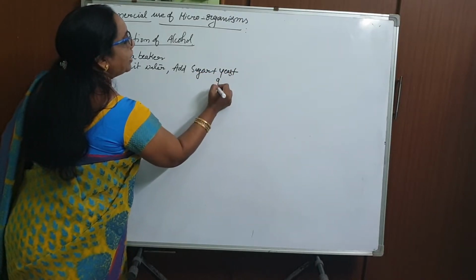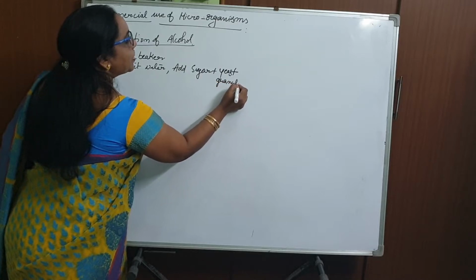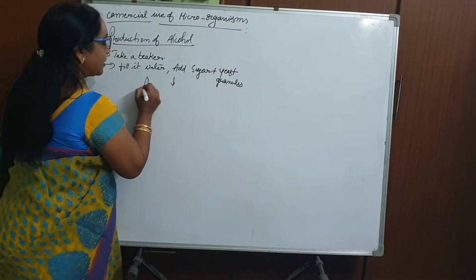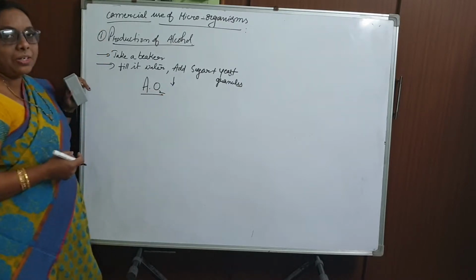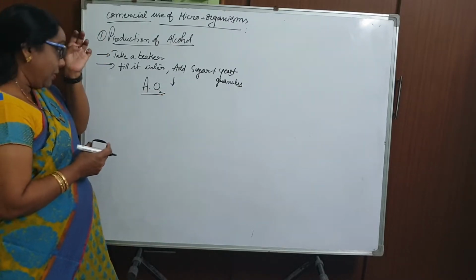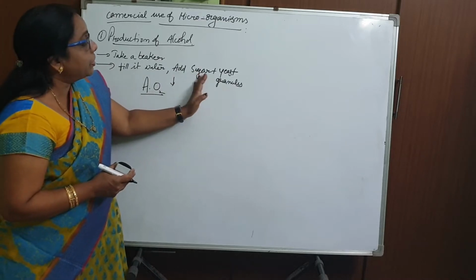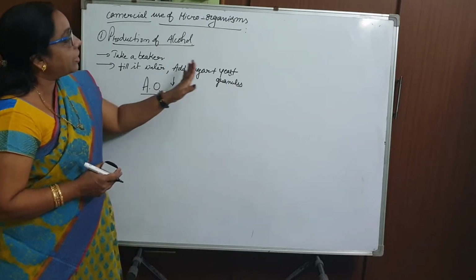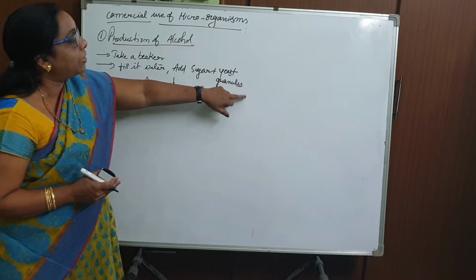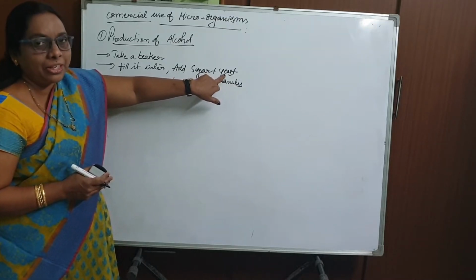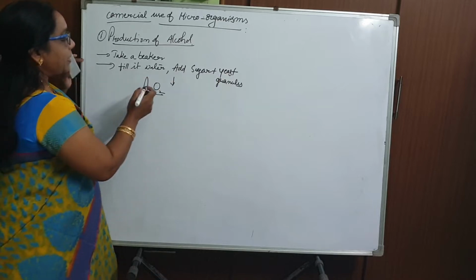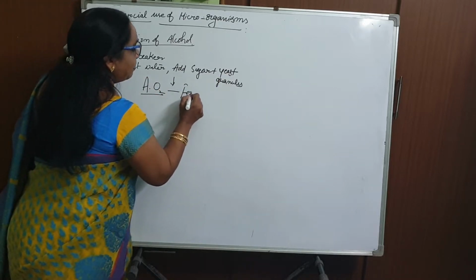The condition is absence of air, absence of oxygen. The conversion of sugar into alcohol by the help of these yeast granules is called fermentation.